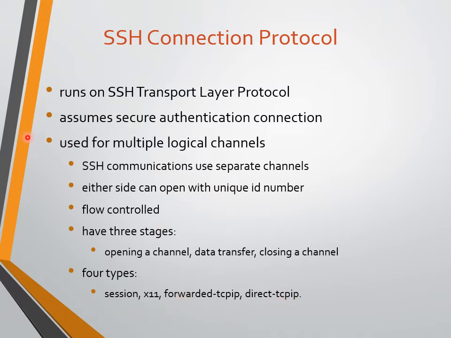Using all these parameters, we establish the connection between the client and server. We will discuss forward TCP IP and direct TCP IP later.